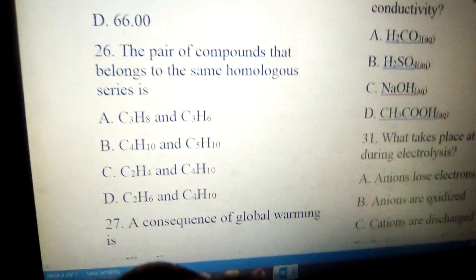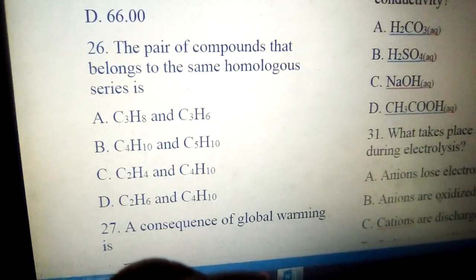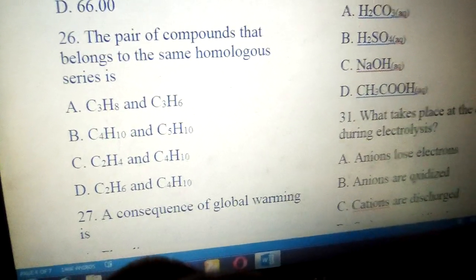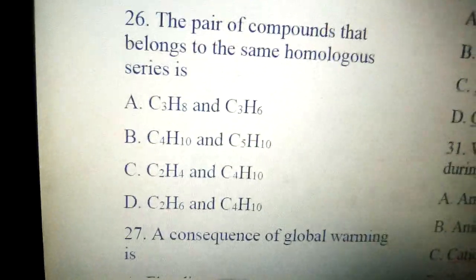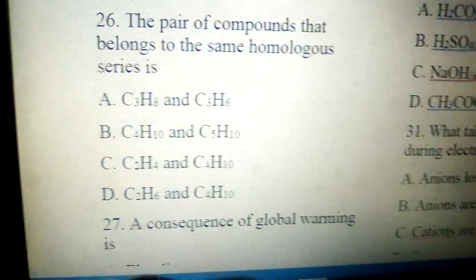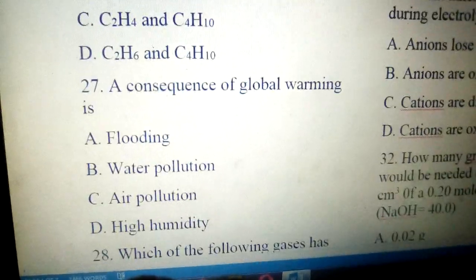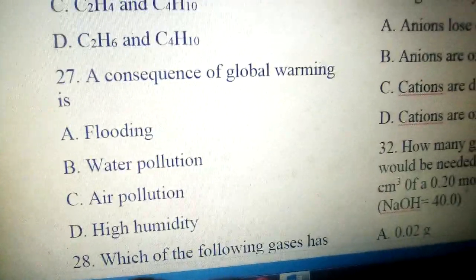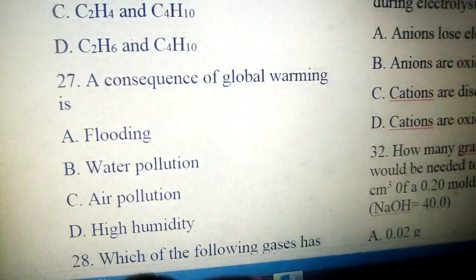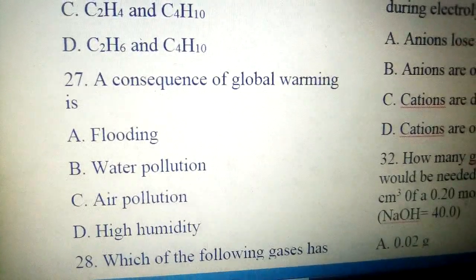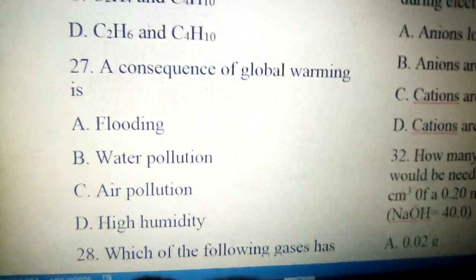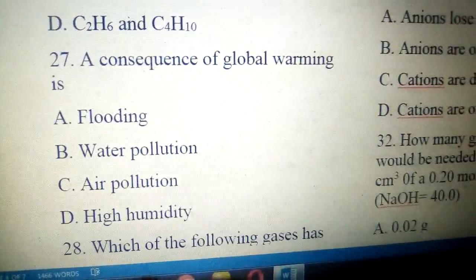Going to number 26. The pair of compounds that belong to the same homologous series is, the answer to that question is option D, C2H6 and C4H10. C2H6 is ethane, while C4H10 is butane. Both are alkanes. 27. A consequence of global warming is flooding, A, because global warming, which is greenhouse effect, leads to melting of polar ice caps, leading to flooding.